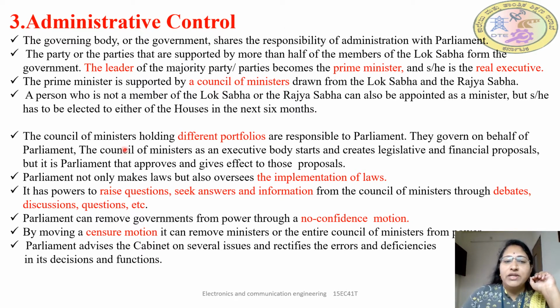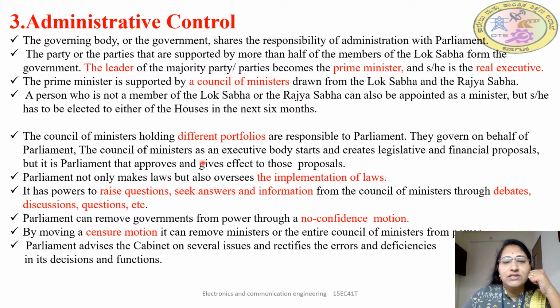So the Council of Ministers holding the different portfolios, that is, holding the different departments, are responsible to the Parliament. They govern on behalf of the Parliament. So they have the executive power. They are going to rule the government on behalf of Parliament.